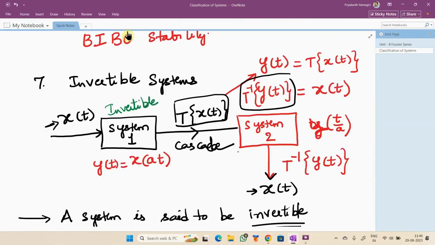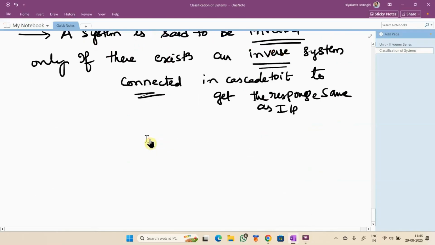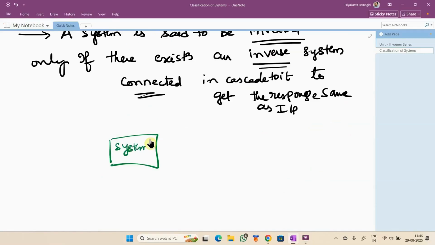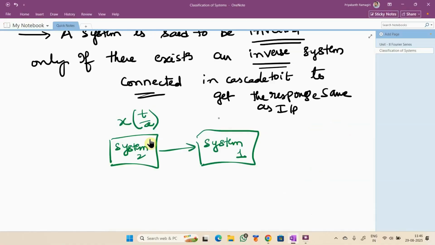Now I am connecting system 2 first and then having a cascade connection with system 1. This performs t by a as I said earlier, and you get y of t here. This is x of t, and here it is performing y of at, and you get the same output.